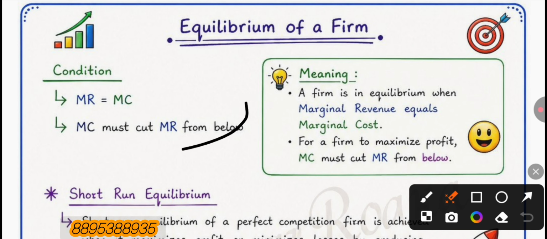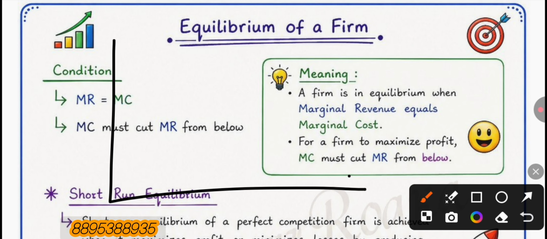This is the most important condition which must be fulfilled if any firm wants to get the equilibrium situation. Okay, a firm is in equilibrium where marginal revenue is equal to marginal cost. For a firm to maximize profit, MC must cut MR from below. We will clearly understand with the help of a diagram.